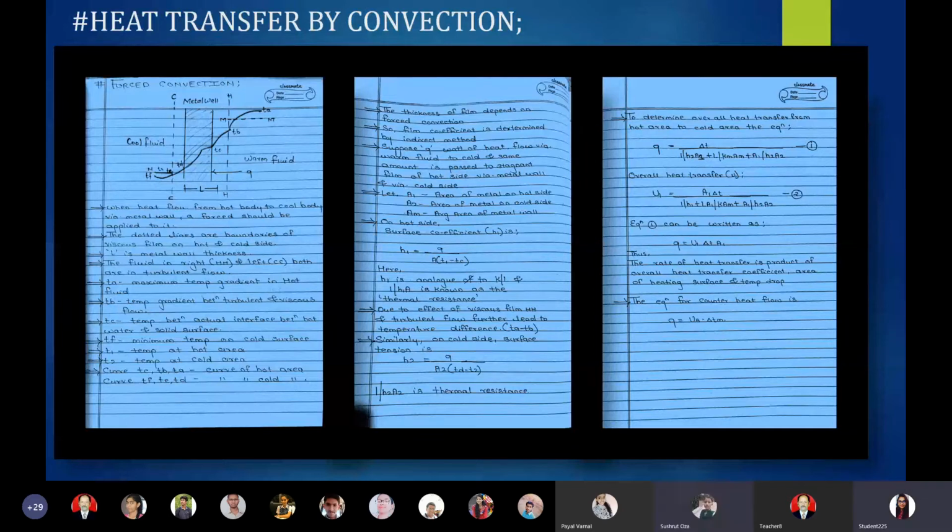Repeat once again, please. Okay, no problem. From the beginning you want, or from the surface coefficient? From the surface coefficient only. Okay, I will definitely.